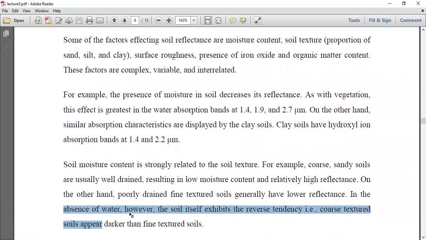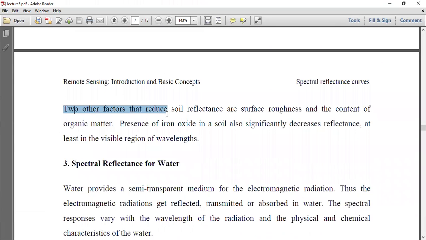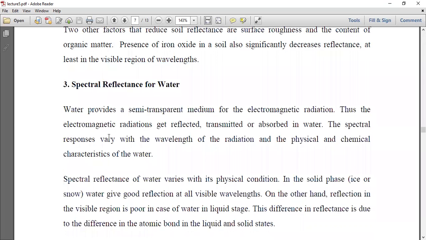In the absence of water, however, the soil itself exhibits the reverse tendency. Coarse textured soils appear darker than fine texture soils. Two other factors that reduce soil reflectance are surface roughness and the content of organic matter. Presence of iron oxide in a soil also significantly decreases reflectance, at least in the visible region of the wavelength.